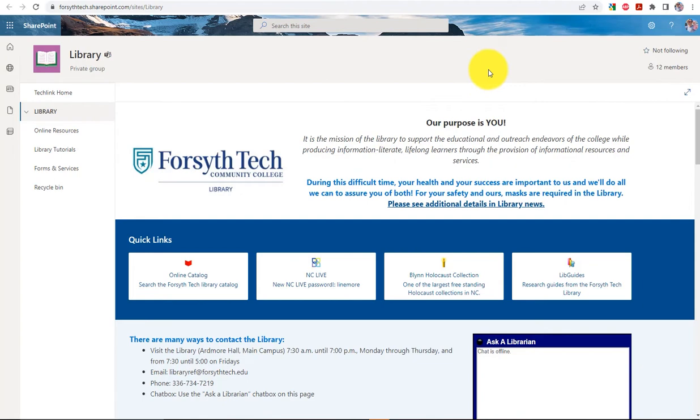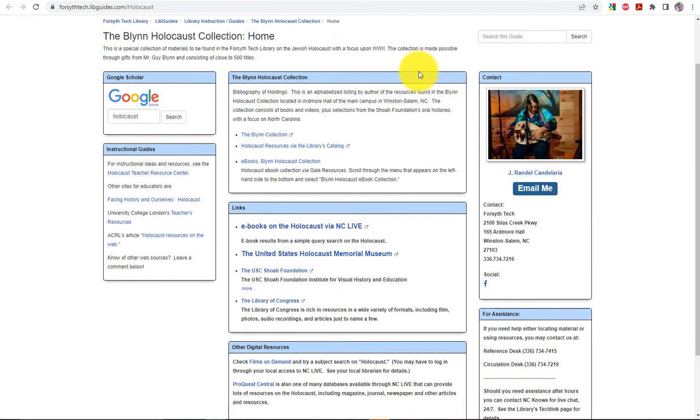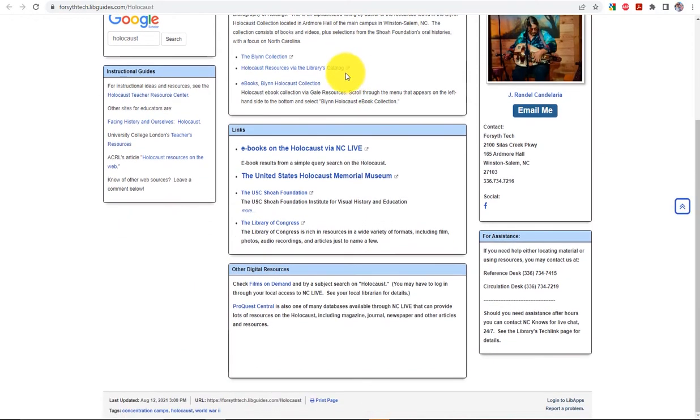collections regarding the Holocaust. You can start on the library page, where you will find links for the online catalog, NC Live, and the Blinn Holocaust Collection. In the Blinn Holocaust Collection, you will find a number of online resources and links to ebooks on the Holocaust